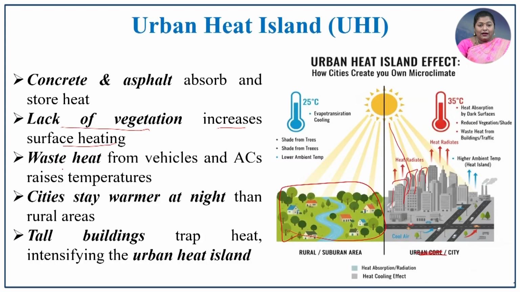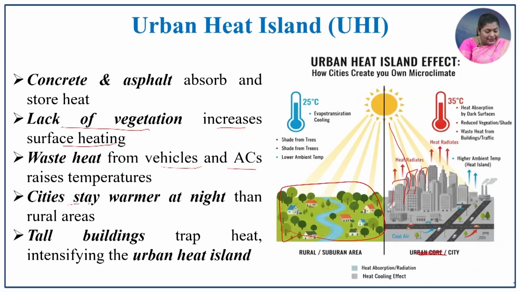Because of that, increasing surface heating will be there in the urban region. The waste heat from the vehicles and air conditioners raises the temperature. It also increases the CFCs, which adversely affect the ozone layer, causing ozone layer depletion and the greenhouse effect. We all know that because of this reason only that process happens.